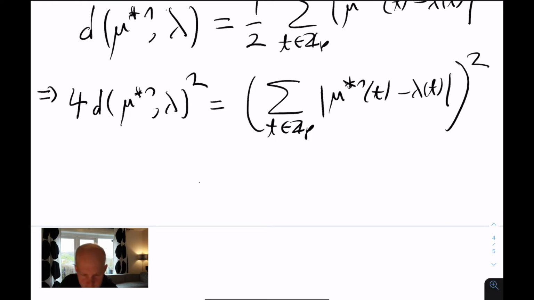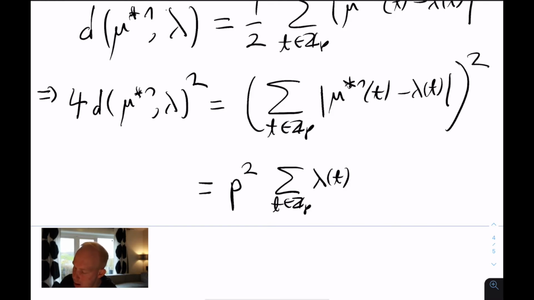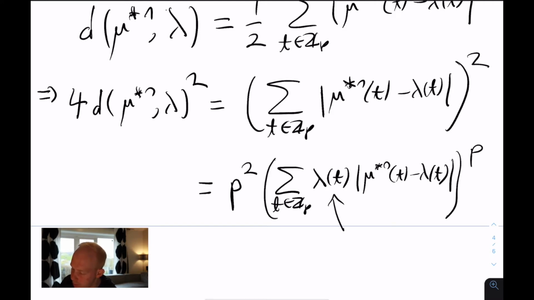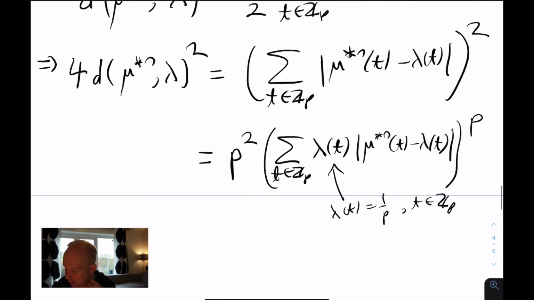If you open this up, you get p squared here, and then the sum over t in Z_P of lambda of t times the absolute value of mu star n of t minus lambda of t. I didn't do anything except take out the p, because remember that lambda of t is equal to 1 over p. So this is the uniform distribution in the group, and that's why I'm writing the expression in this form.